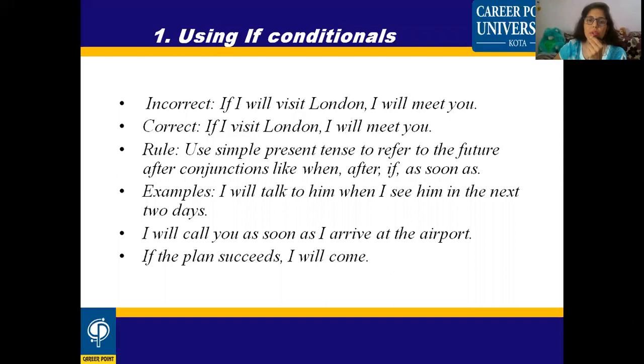That means you have to use simple present tense when you refer to the future after conjunctions like when, after, if, as soon as. If they are used, then you will use simple present tense. One side simple present tense, on the other side simple future tense. You can see one more example also. I will talk to him when I see him in the next 2 days. I will call you as soon as I arrive at the airport.